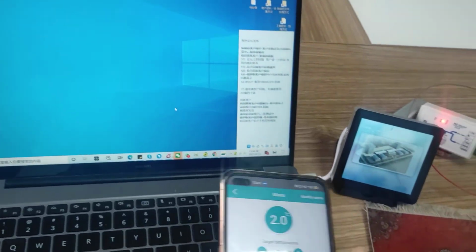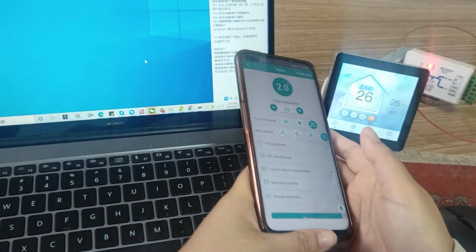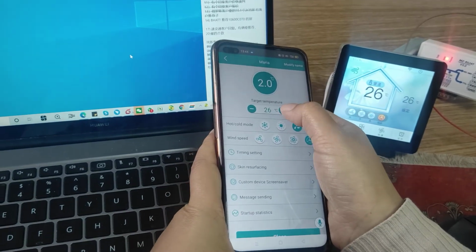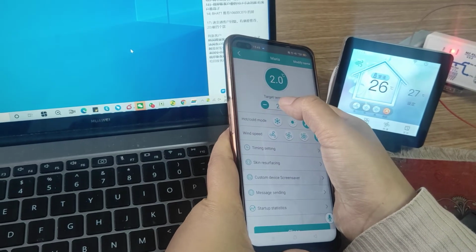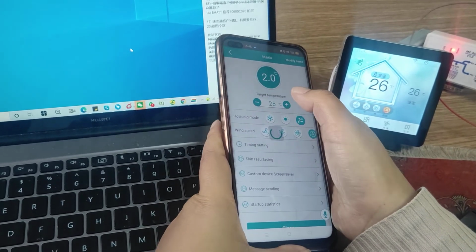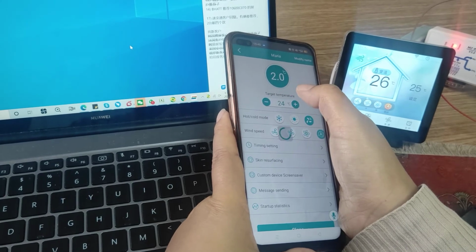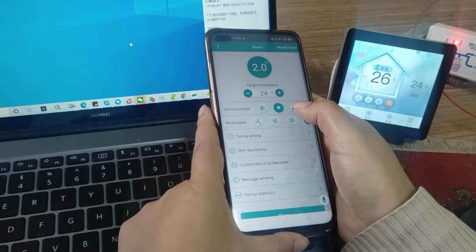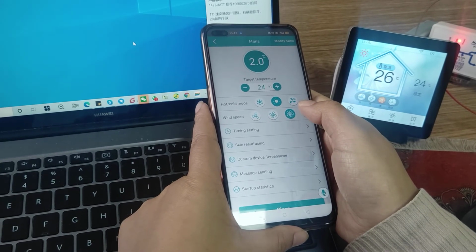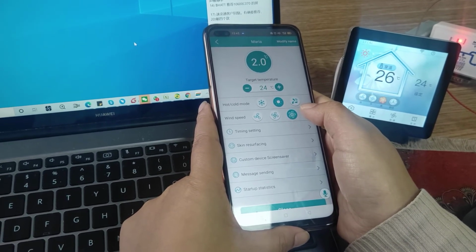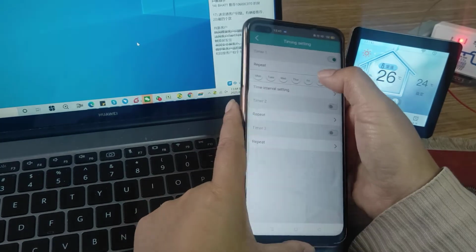So finally, we change here again. Okay, turn down. 25, 24, hot mode, high speed, time setting.